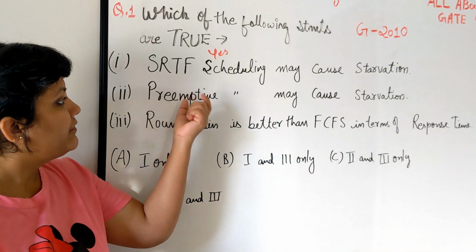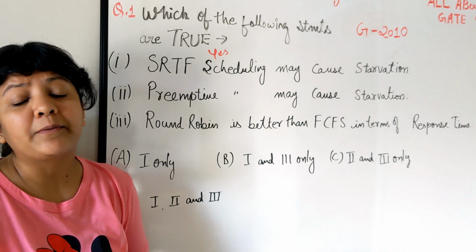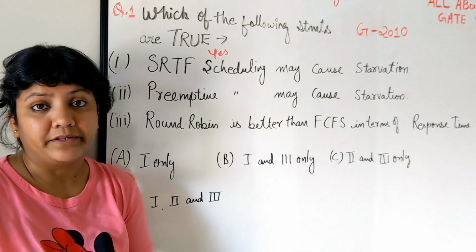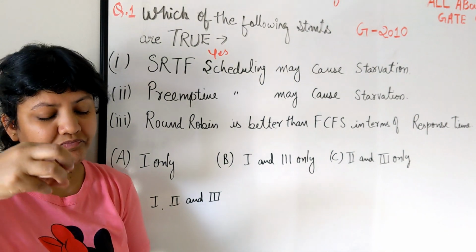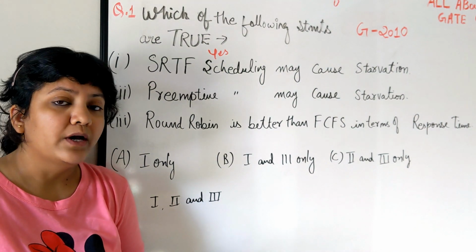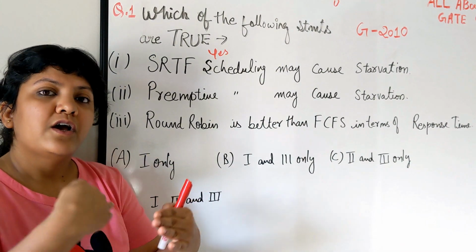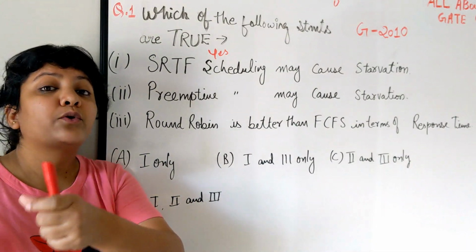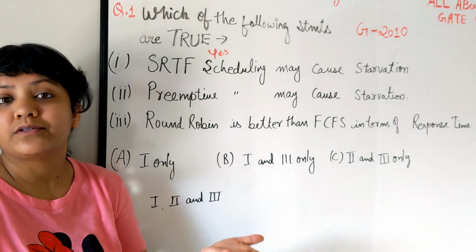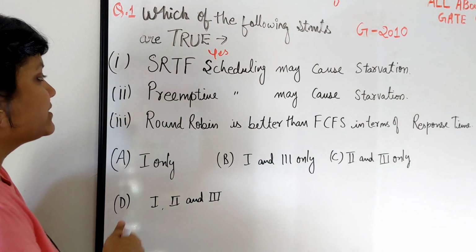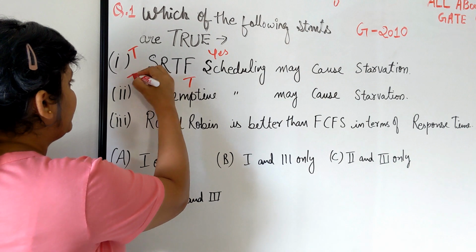So yes, preemptive scheduling may cause starvation. Another example is the priority based algorithm. If a lower priority process is sitting in the ready queue and higher priority processes keep coming and getting a chance over it, then the low priority one starves for its chance to run on the CPU. So yes, this statement is also true.